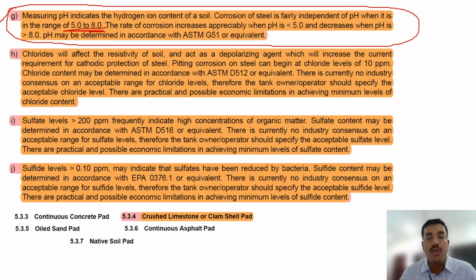The rate of corrosion increases appreciably when pH is less than 5 and decreases when pH is greater than 8. This is a closed book question again. It will increase if it is less than 5. It will decrease when more alkaline. Okay, when pH is more than 8, it will decrease.